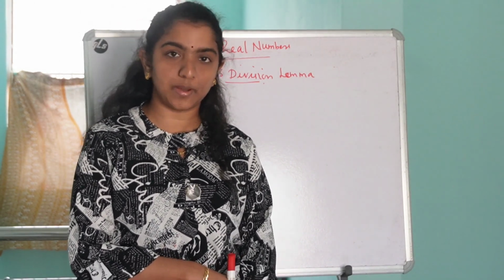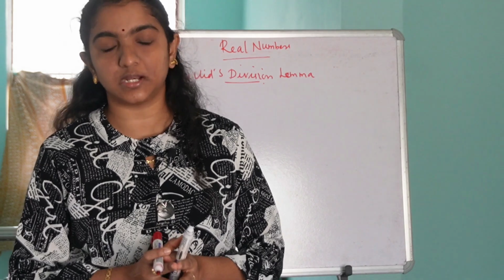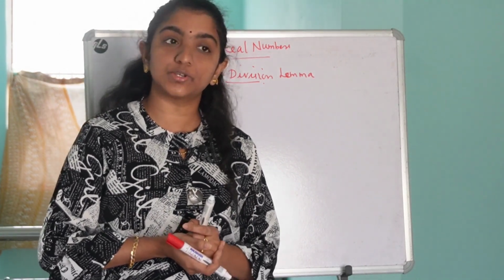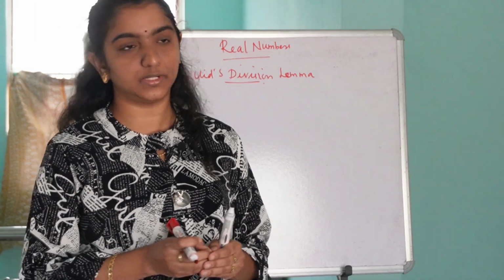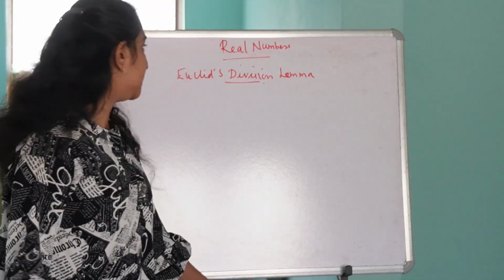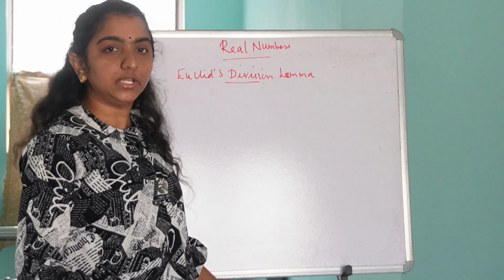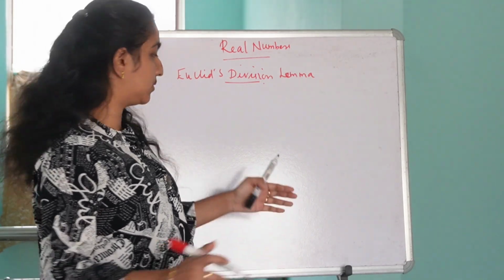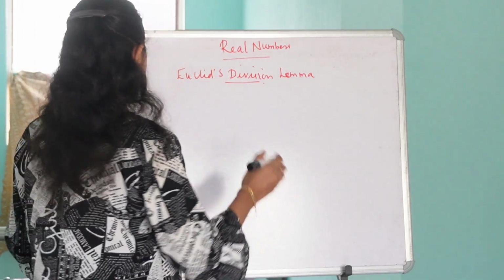Is it clear? A lemma is a proven statement that is used for proving some other statements. Now, what do you mean by Euclid's division lemma? Euclid's division lemma simply states